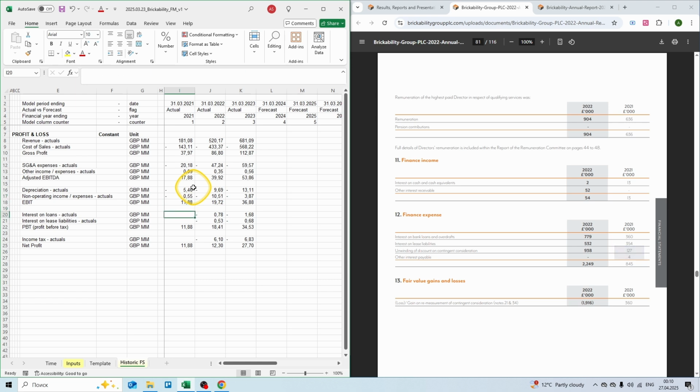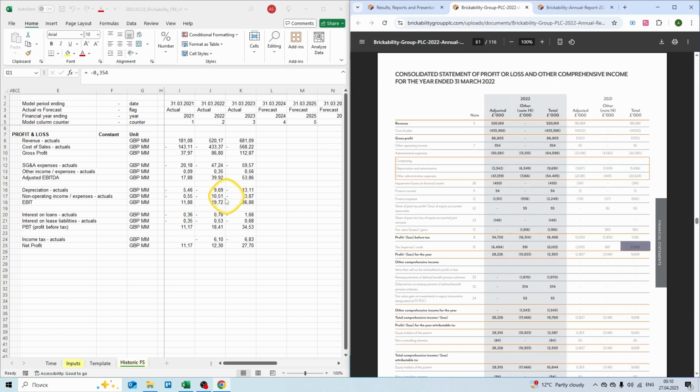And let's enter interest on loans of 360,000 and interest on lease liabilities again of 0.3 million. Let's go back to the profit and loss statement on page 61 and we have our income tax of 1.5 million. Again, you can check net profit in our model of 9.7 million. It is the same as the net profit in the total column in the audit report.